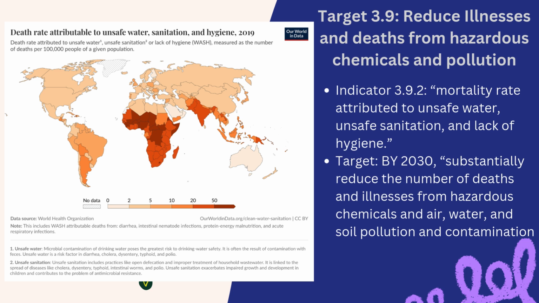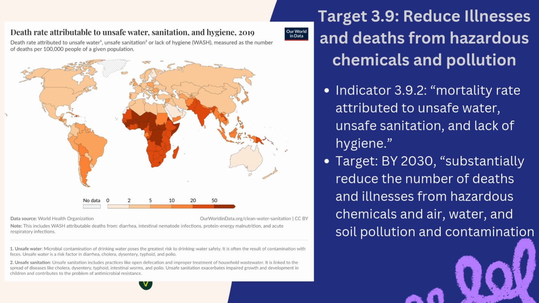It is defined as the number of deaths per 100,000 people attributed to unsafe water, unsafe sanitation, and lack of hygiene. It's defined as exposure to unsafe water, sanitation, and hygiene for all, which stands for WASH services. And it includes the deaths from diarrhea, intestinal nematode infections, malnutrition, and acute respiratory infections.